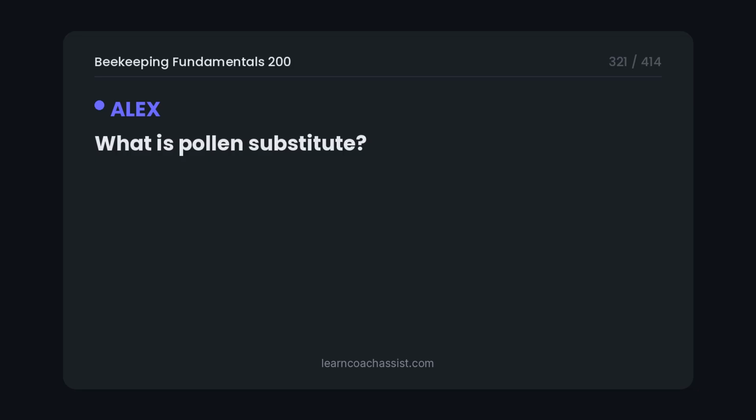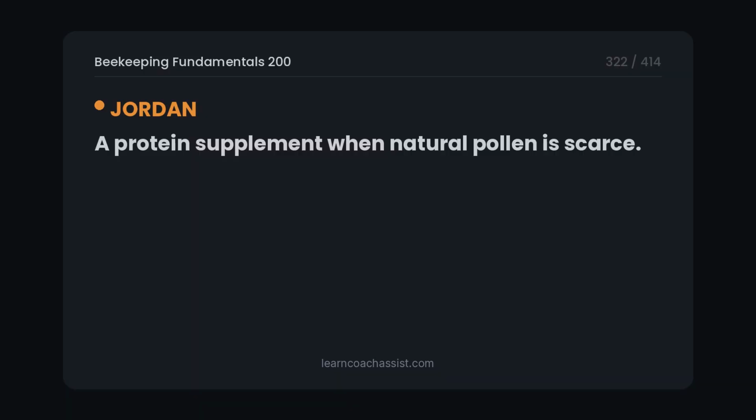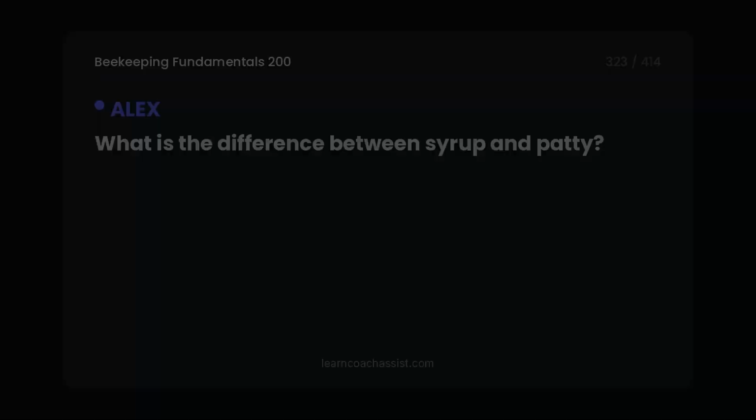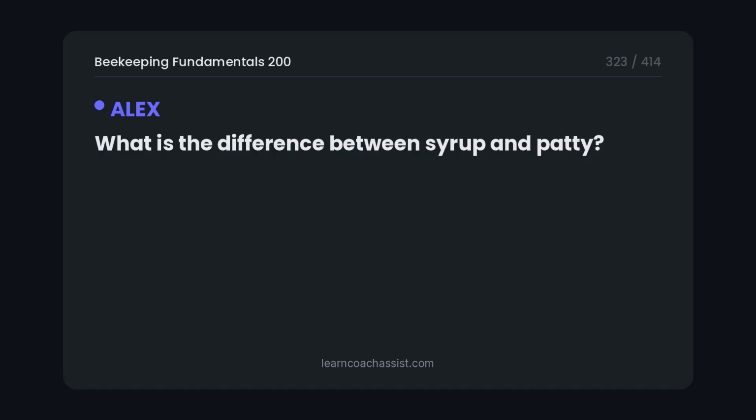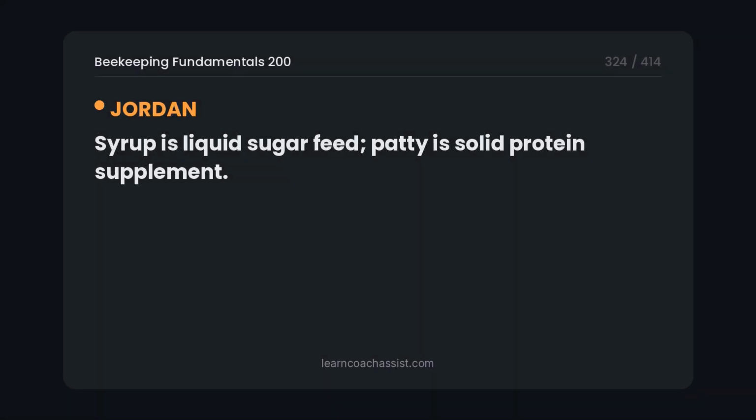What is pollen substitute? A protein supplement when natural pollen is scarce. What is the difference between syrup and patty? Syrup is liquid sugar feed, patty is solid protein supplement.